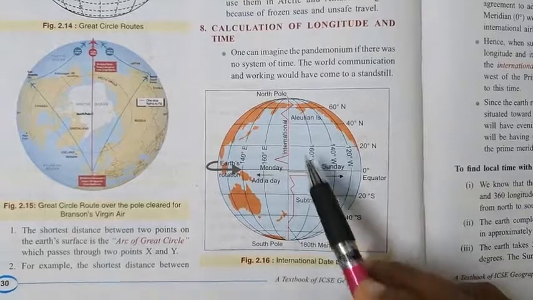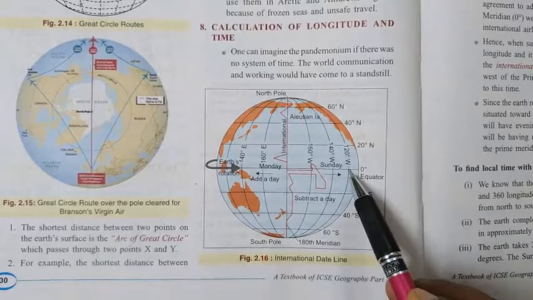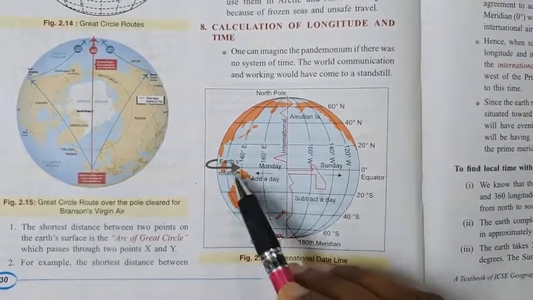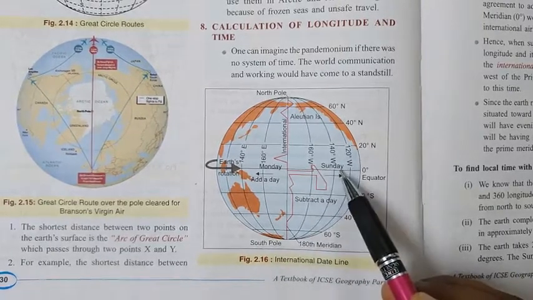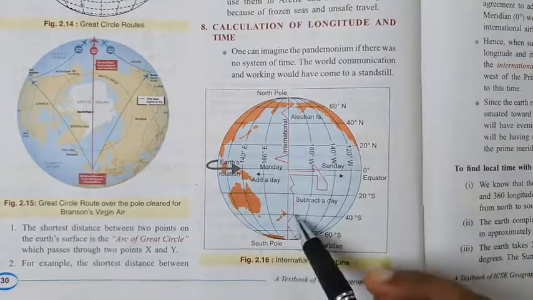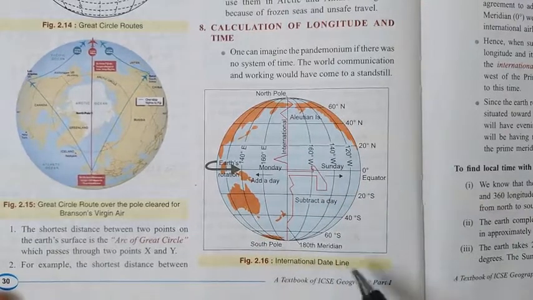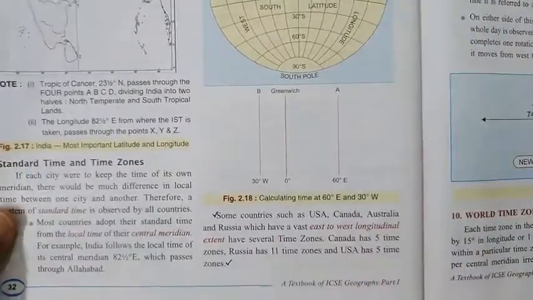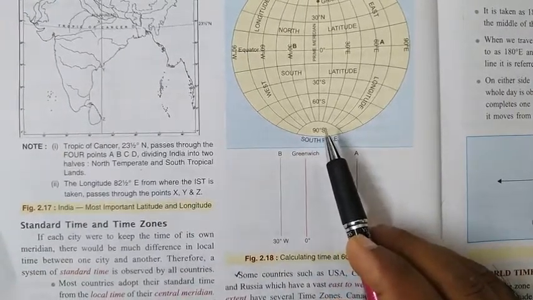Usually when we move towards east, we gain time. This is the east, so we gain time, but towards the west we usually lose time. Now this is a different globe, a different picture shown in a different way. That's why west is shown this side, east is shown this side. But usually if you find this map here, this figure, this is from another side of the globe.